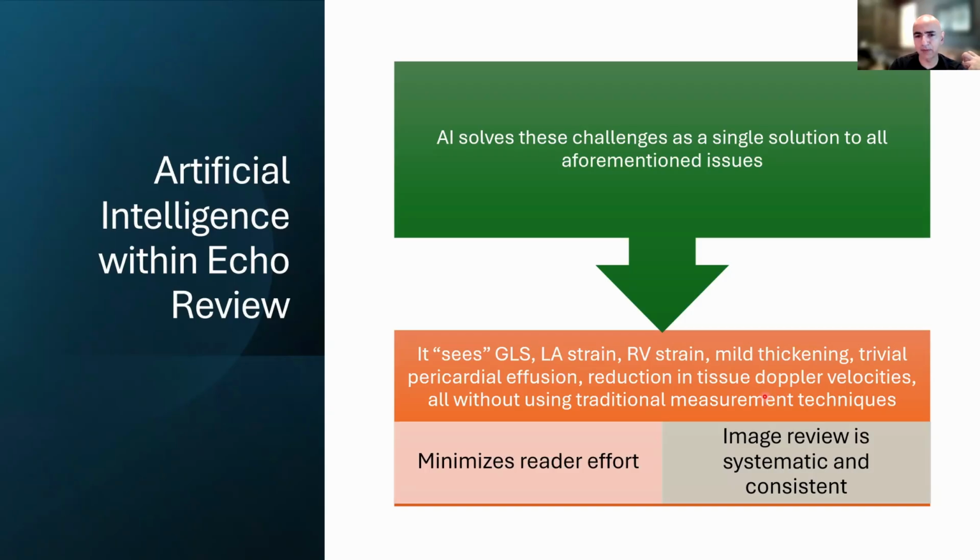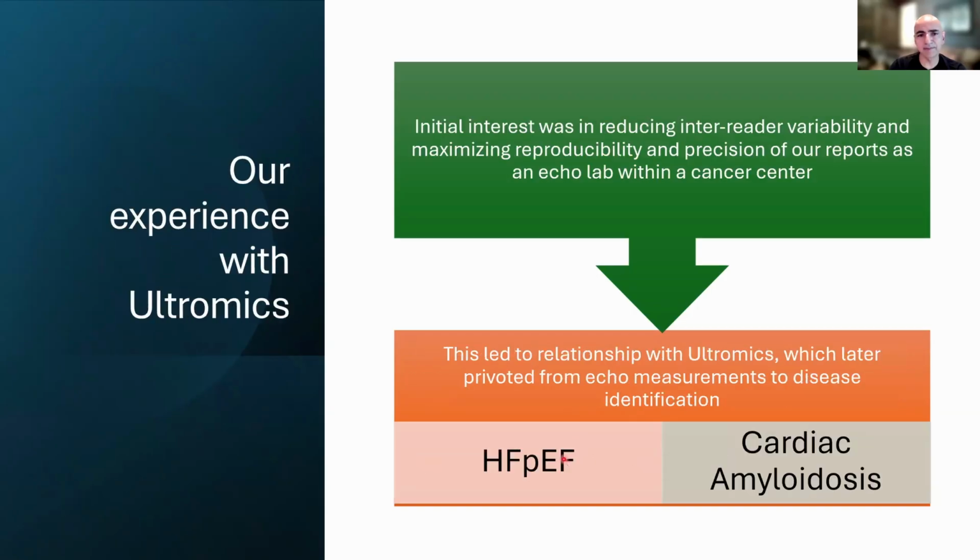We use different techniques to measure velocities of tissue as well as mitral inflow of blood, and all of that is done using Doppler, but essentially an algorithm can watch the tissue and measure those things without traditional measurement techniques. So in utilization of machine learning, this ends up reducing a lot of human effort, and imaging review becomes systematic and consistent.